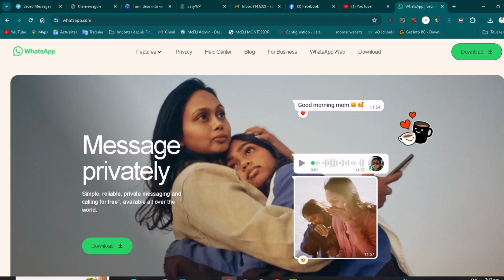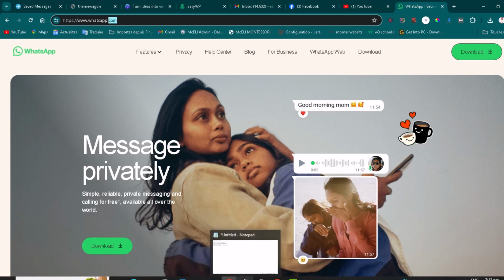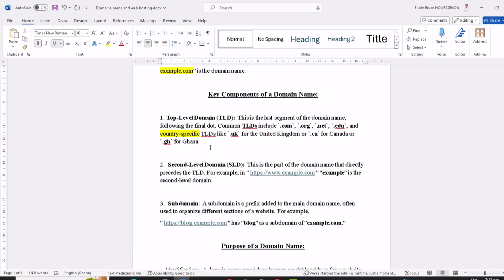Okay, so let's go back to WhatsApp website. So the last segment following the domain name, the .com here, is what we call the top level domain, and it can be .com or .net or .edu for education, or .org, okay, or also a country specific like .uk, .canada or .ghana.